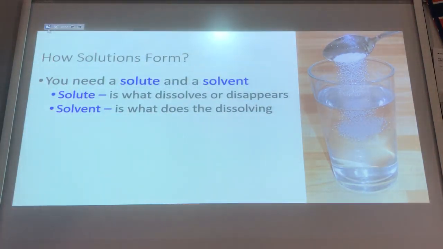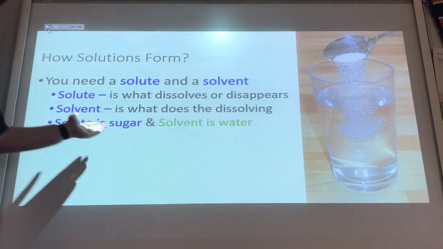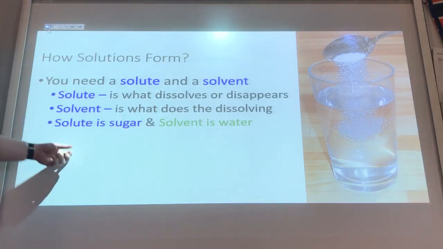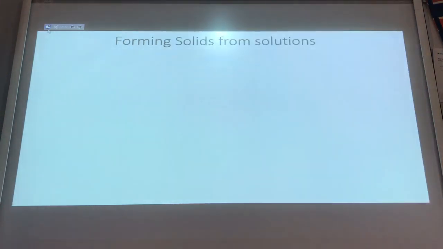When we have gas, liquid or solid mixtures, we're going to have to find out which one is the solvent and the solute, because one will dissolve the other. Solute is sugar, and solvent is water. There are more than just liquid-solid solutions. Forming solids from solution can sometimes happen. Now, when there's a physical change, it's called crystallization.